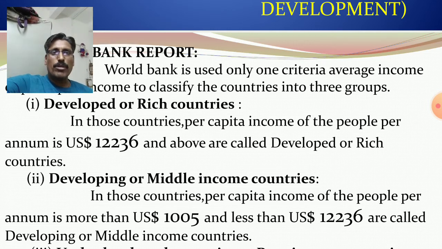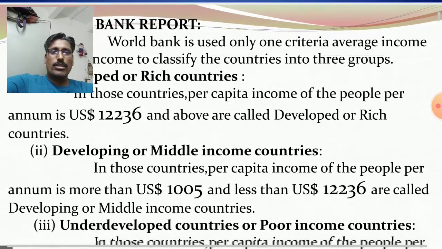First one, developed or rich countries. In those countries, per capita income of the people per annum is $12,236 and above. These countries are called developed or rich countries. Second group, it is developing or middle income countries.